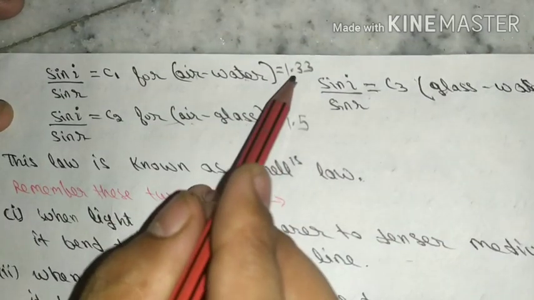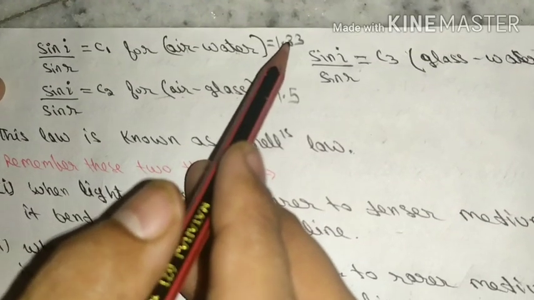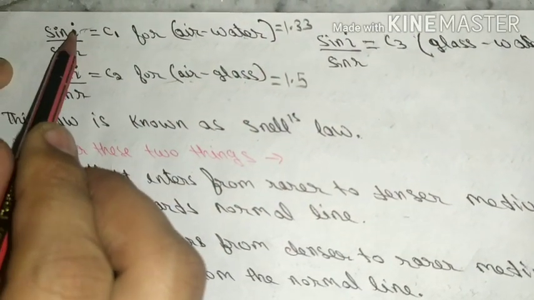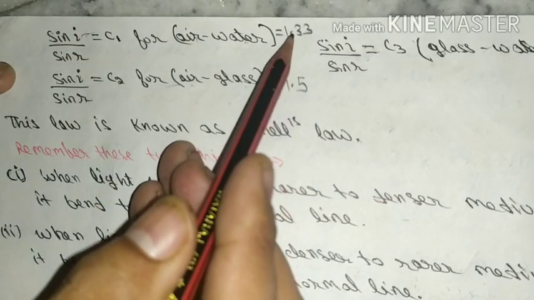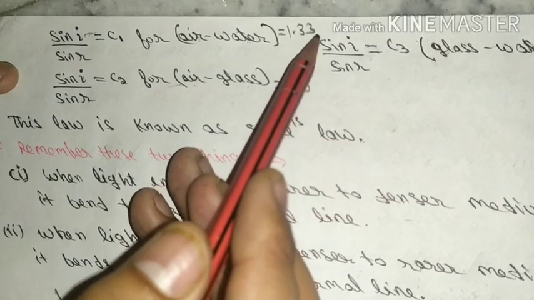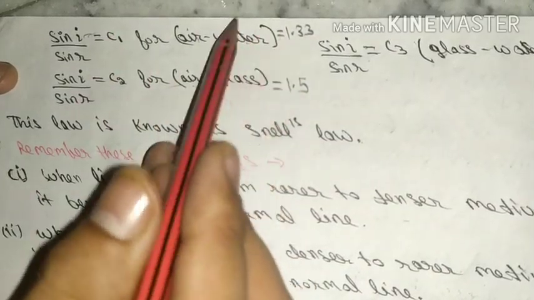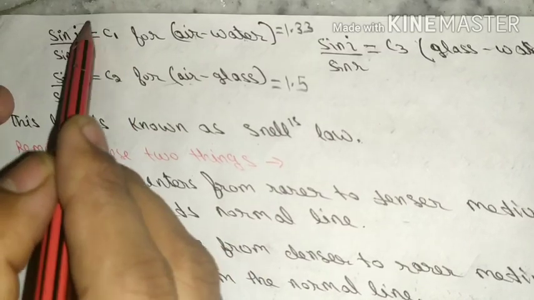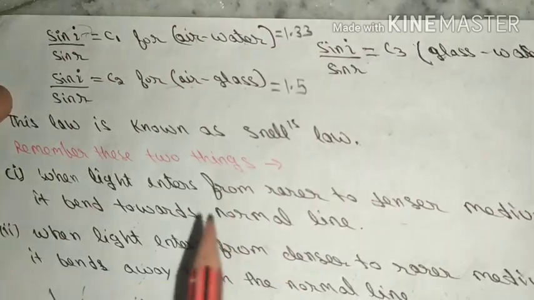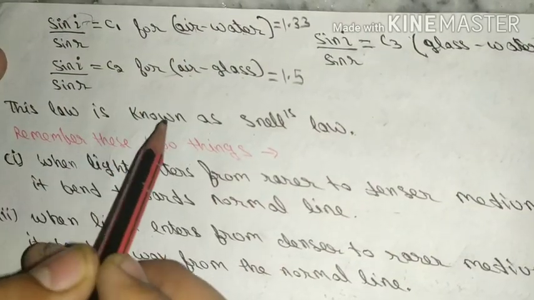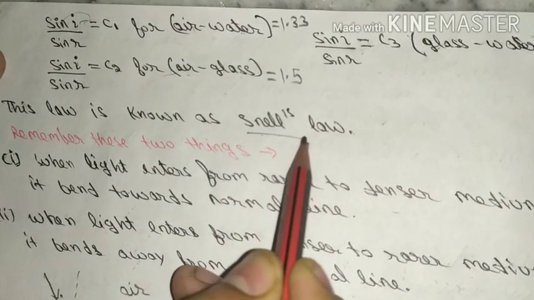So this value remains the same for all angles of incidence. If you put i equal to 30 degrees, the value will be 1.33. If you put 60 degrees, the value will be 1.33. So this value is constant for all angles of incidence and refraction. So this is our second law, and this is a very important law, which is known as Snell's law.